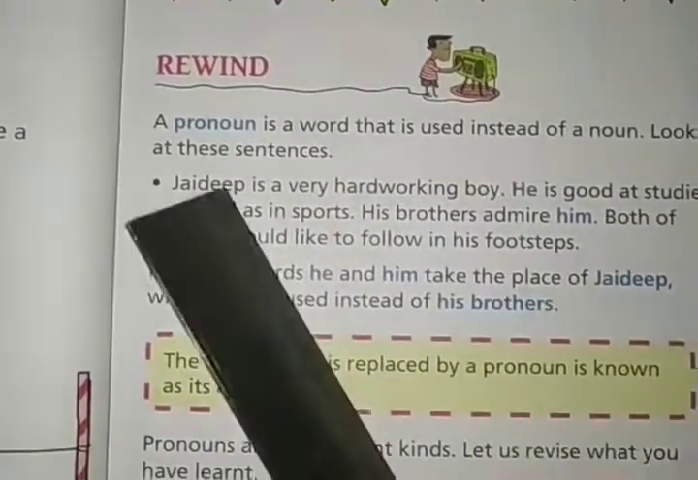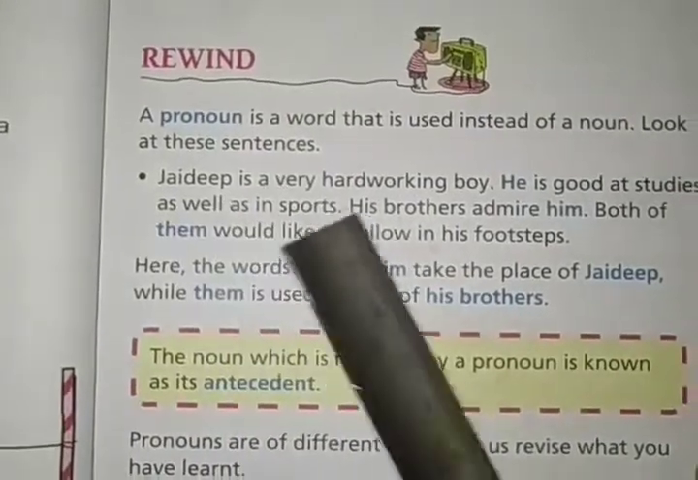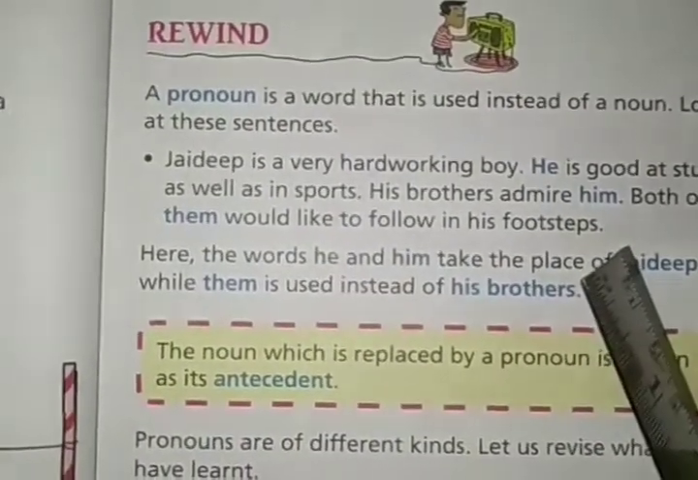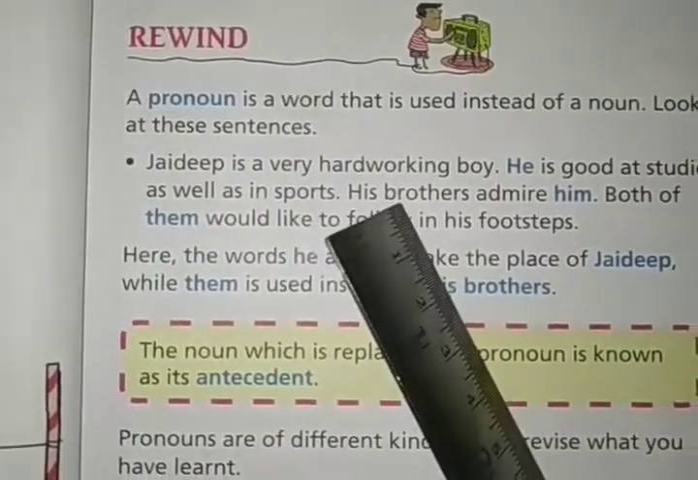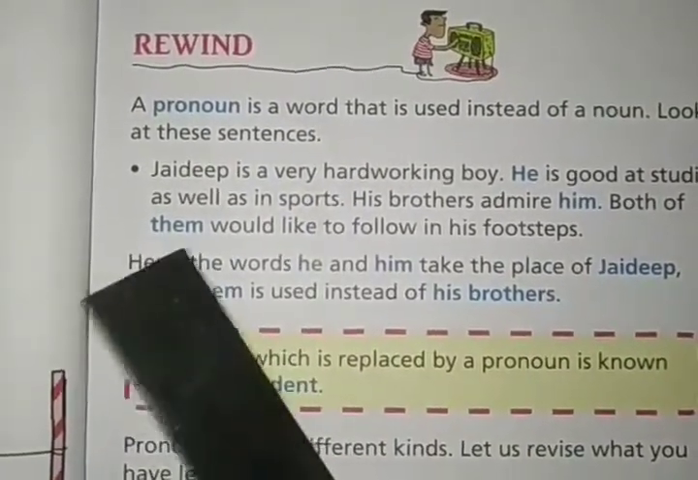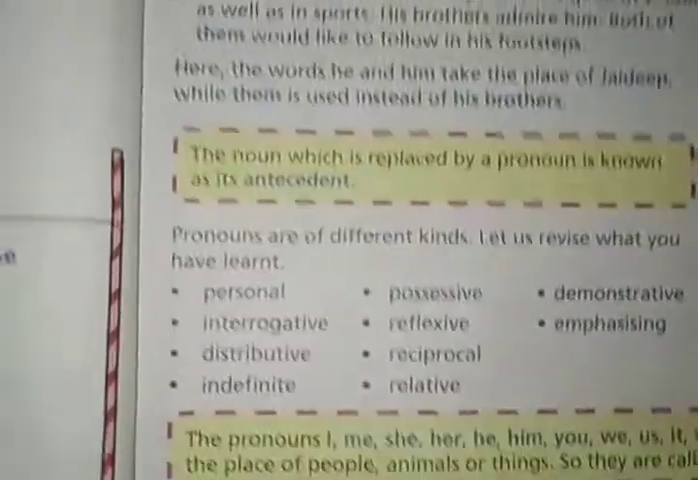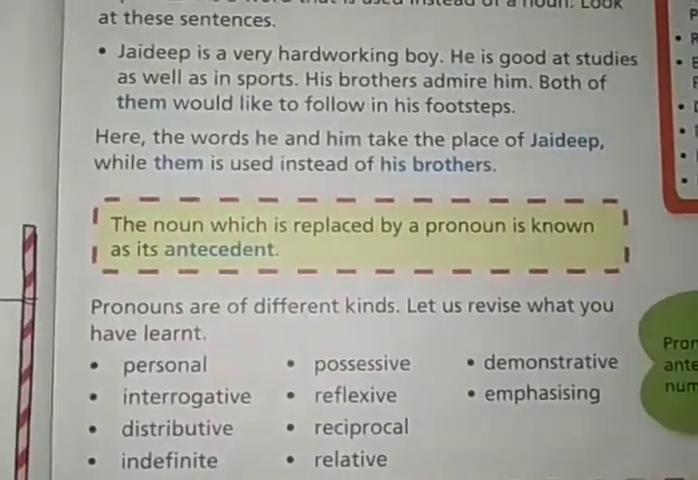So here Jaydeep is the antecedent for he and him. Clear? And brothers is the antecedent for them. So I hope you have cleared now.